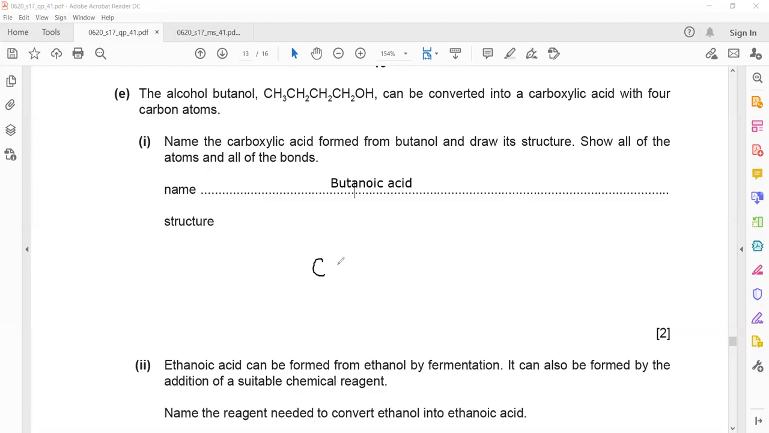So 1, 2, 3, 4 carbons, and because of carboxylic acid, it will be C double bonded with O and OH. And then the rest of them will have hydrogens. This will have 3 hydrogens, this will have 2 hydrogens, this will have 2 hydrogens. So this is the structure of butanoic acid.